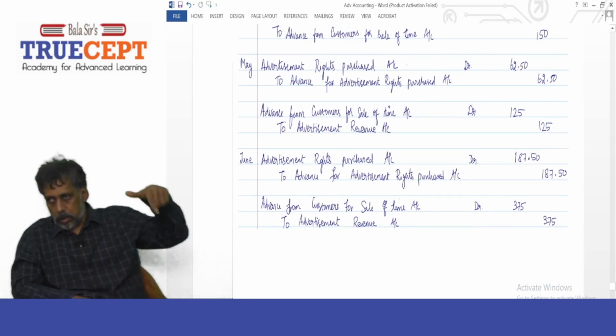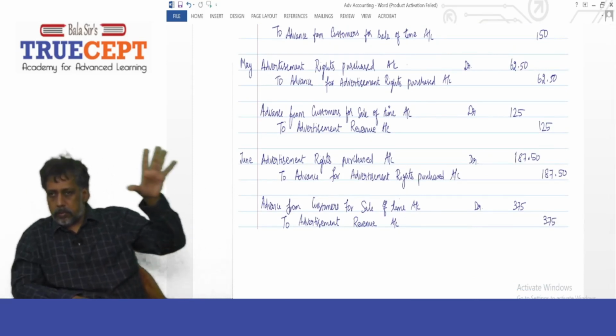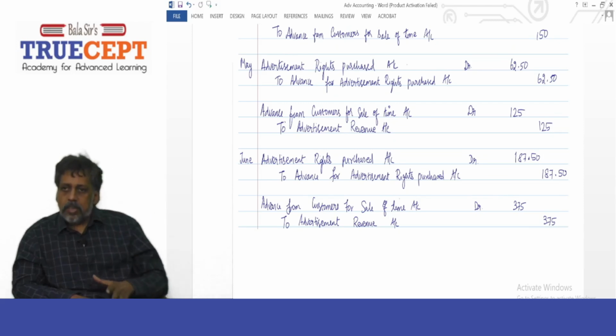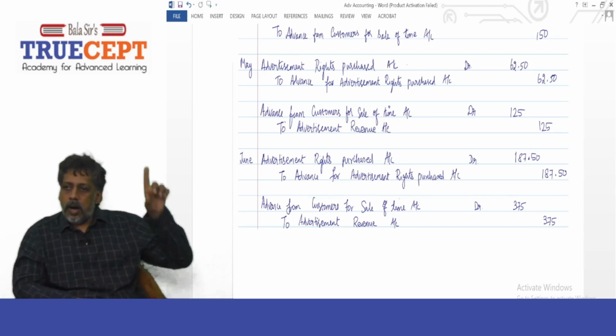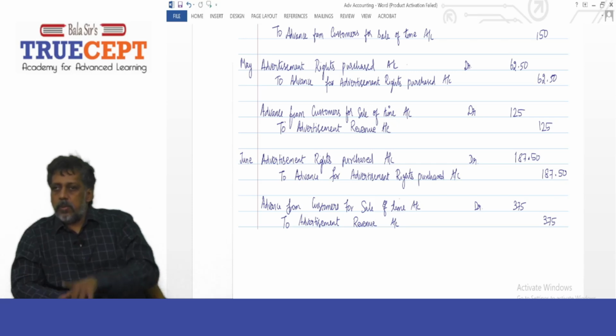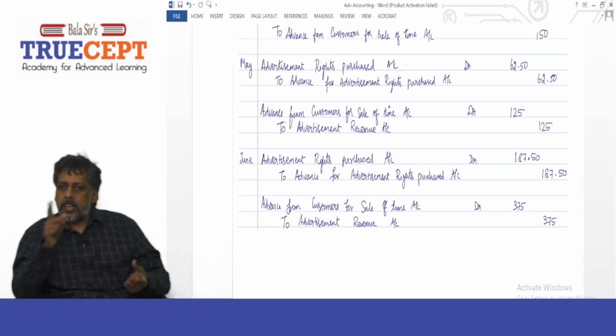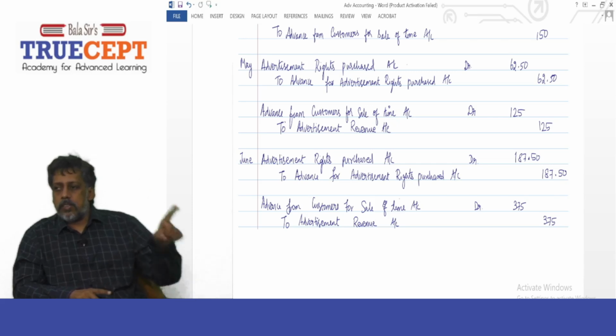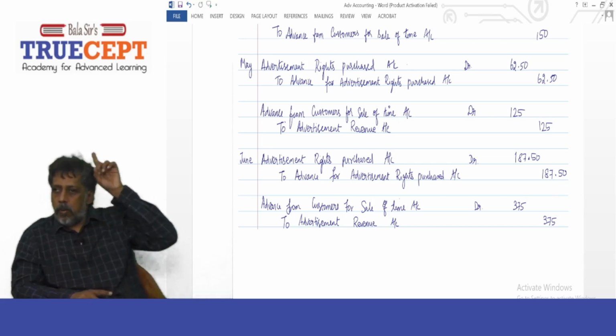Advertisement rights purchased account debit to advance for advertisement rights purchase. Basically, 62.5. Expense account debit to prepaid expense. Got it? Yes, sir. So debit expense, which is 25% of 250 lakh, then to prepaid expense account, that is advance to suppliers account. How much? 62.5.